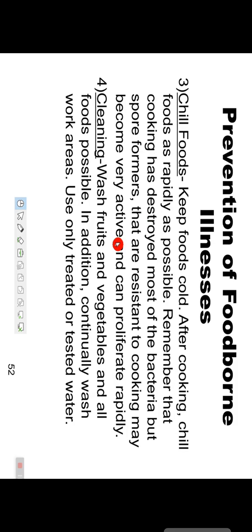Avoid cross contamination. Do not cross contaminate one food with another. Keep raw food totally separated from cooked food. Chill food, keep foods cool. Keep foods cold after cooking. Chill foods as rapidly as possible.